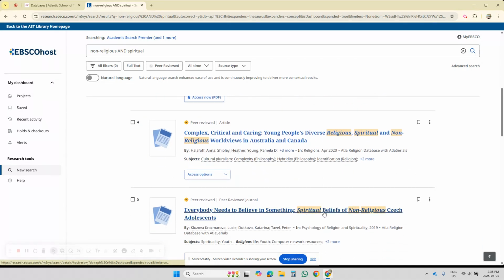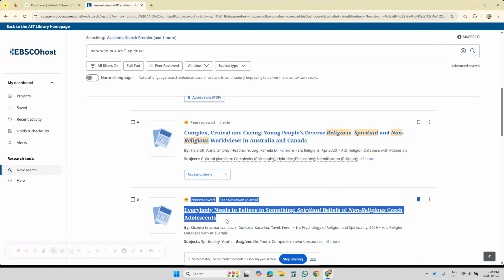Everybody needs to believe in something. Spiritual beliefs of non-religious Czech adolescents. Oh, that's an interesting article. Like I said, be liberal in saving articles. I'm going to save that. You may be like, you know what? I'm doing a research paper on the spiritual beliefs of non-religious elderly Canadians. This article's no good. It's about spiritual beliefs of non-religious Czech adolescents.